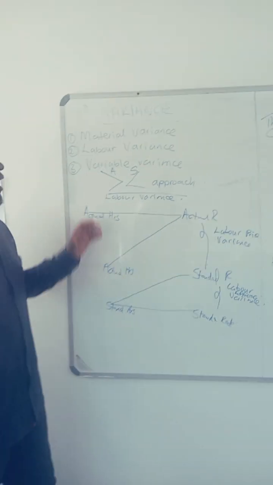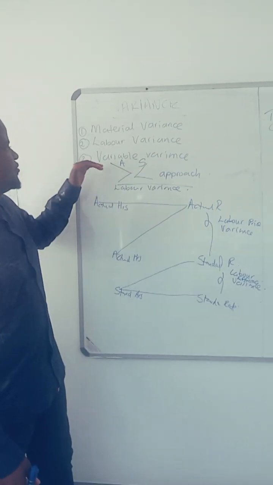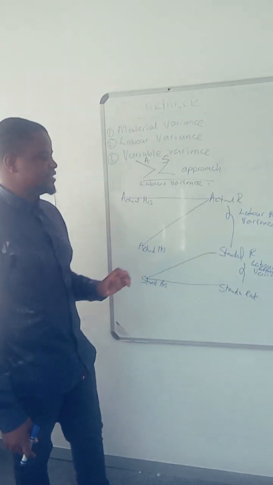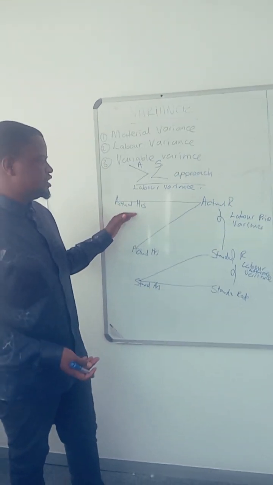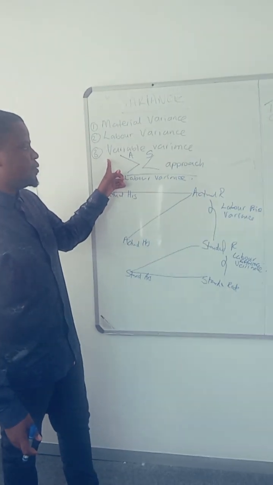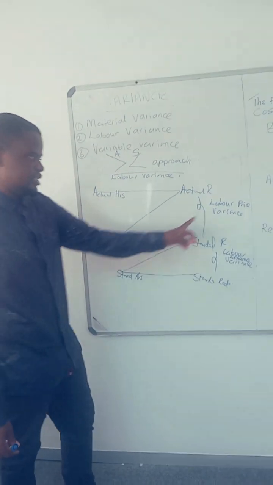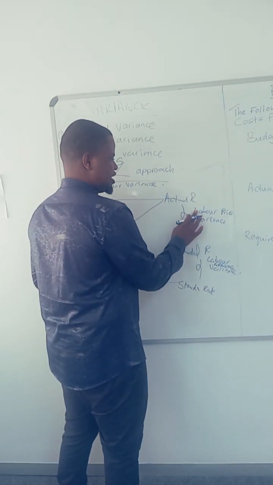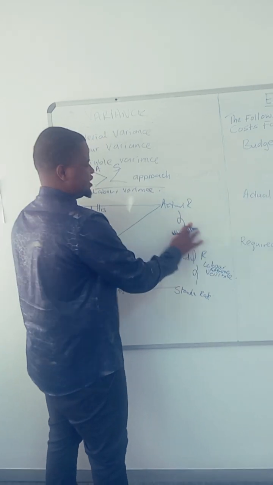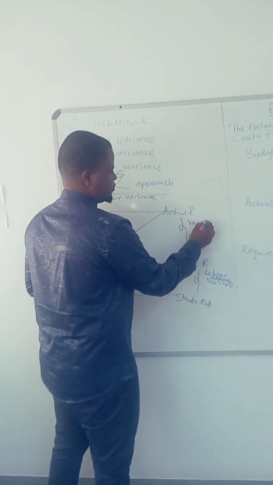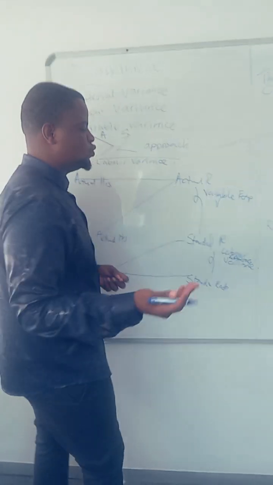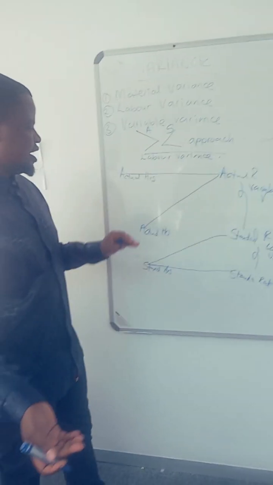It also becomes simple for variable overhead variance, because these variances use the same formula. You are only changing the type of variance. For variable overhead we have the variable expenditure variance. How do you calculate it?